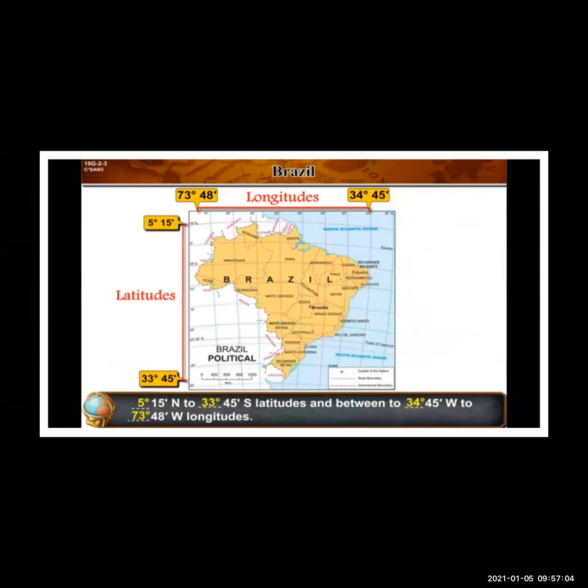From up to down you can see it there, and between 34 degrees 45 minutes west to 73 degrees 48 minutes west longitude. See up, you can see there.